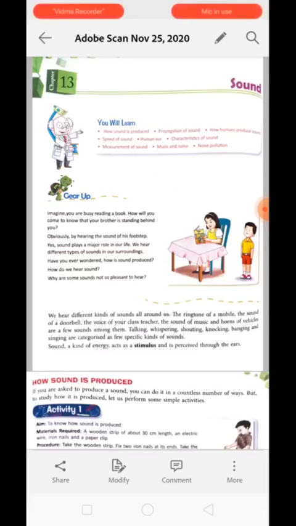Now, while closing your eyes, you can hear lots of kinds of sound, like someone talking, a vehicle moving, a fan running, maybe a door opening. All these sounds can reach your ear. You feel them.